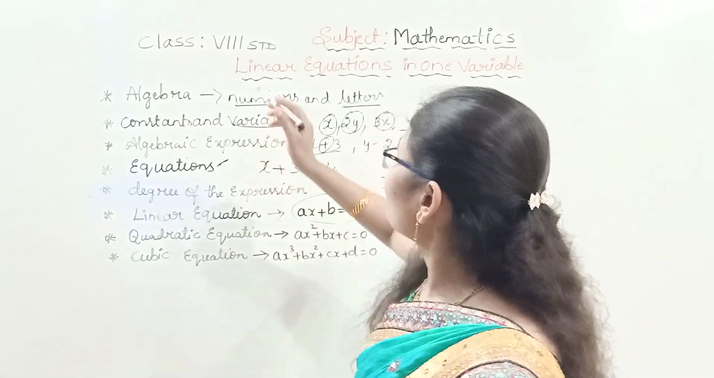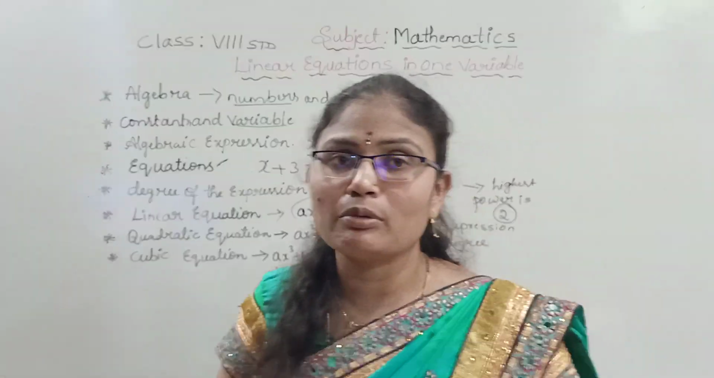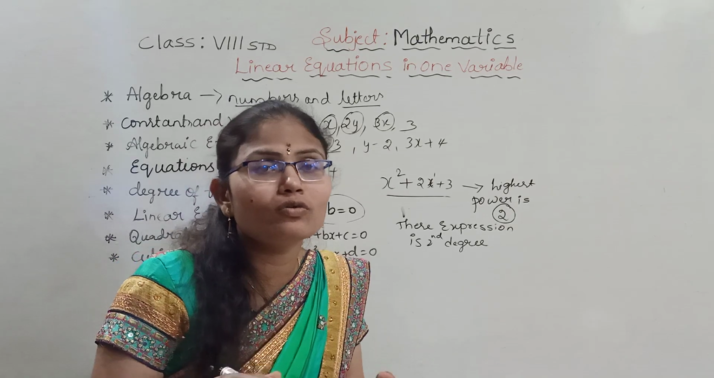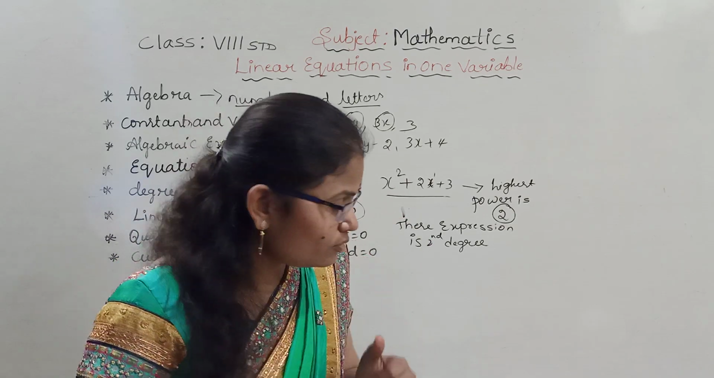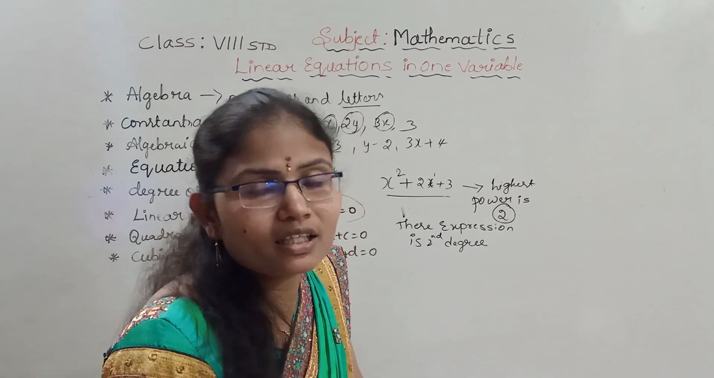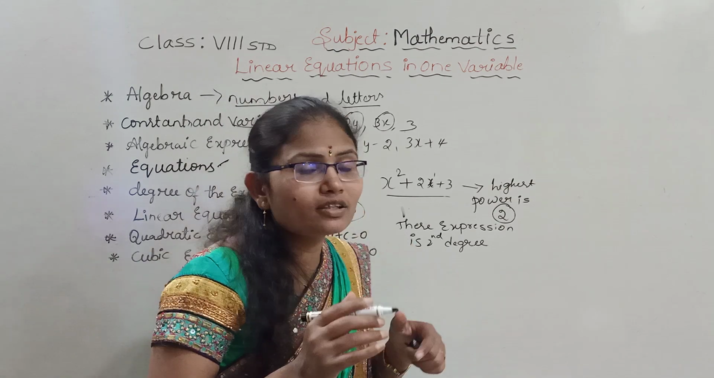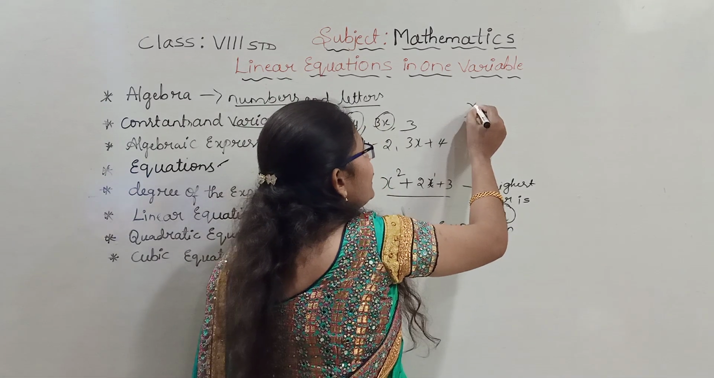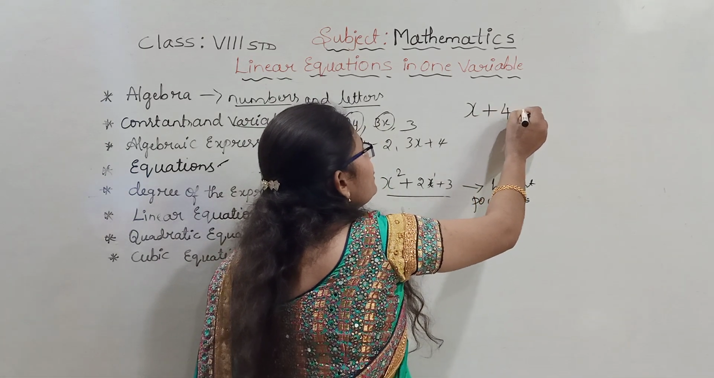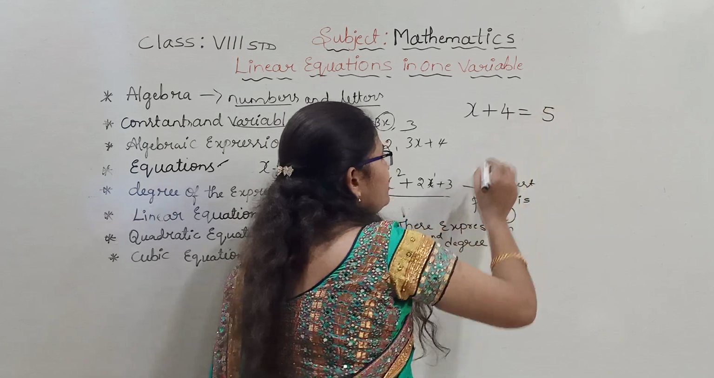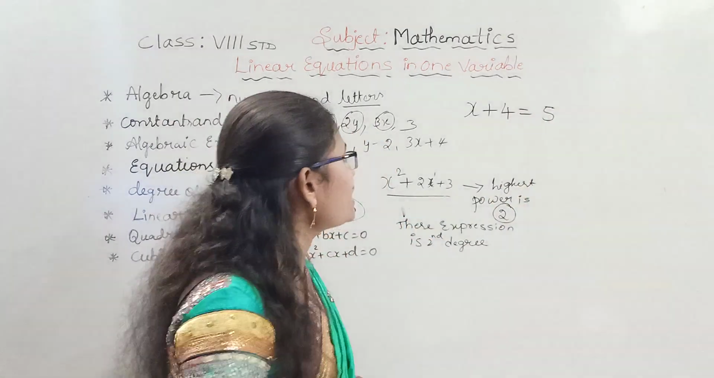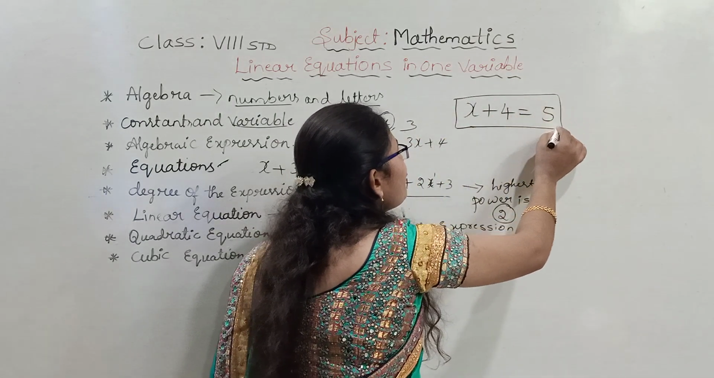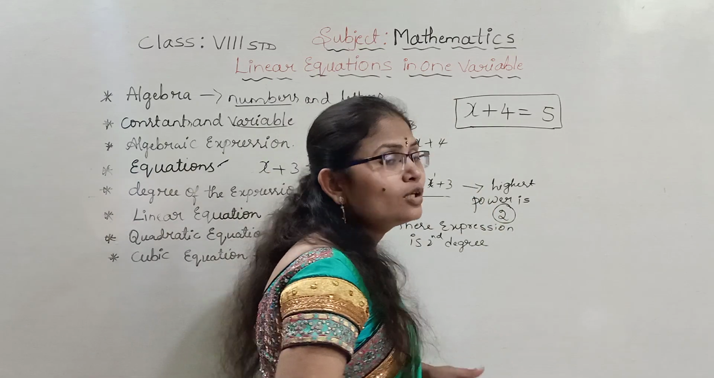Next, what is meant by linear equation in one variable? Linear, you have understood. If the degree of the equation is 1, that equation you are going to call a linear equation. For example, if you take x plus 4 is equal to 5. X plus 4 is equal to 5. Here you can observe we can take it as an example for a linear equation in one variable.